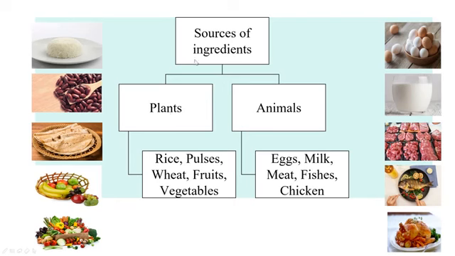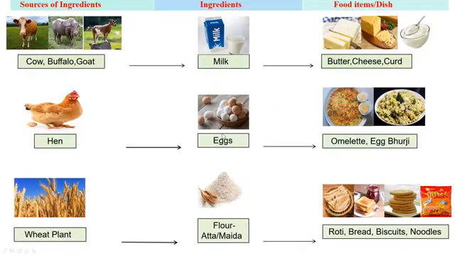Thus, there are 2 main sources of ingredients, plants and animals. Now let's take some more examples to understand sources of ingredients. You already know that animals such as cow, buffalo and goat give us milk, and from milk we make products such as butter, cheese, curd.